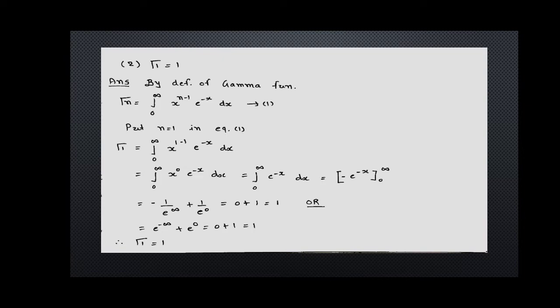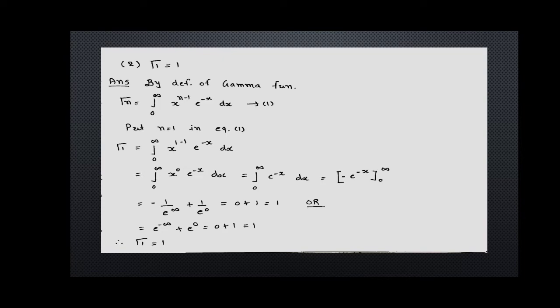The value of x raised to 0 is 1, so we get integration from 0 to infinite 1 into e raised to minus x dx. Hence we get integration from 0 to infinite e raised to minus x dx. We know that the integration of e raised to minus x dx is equal to minus e raised to minus x.